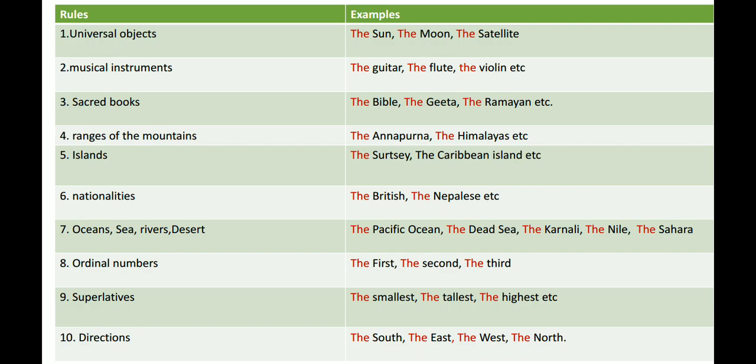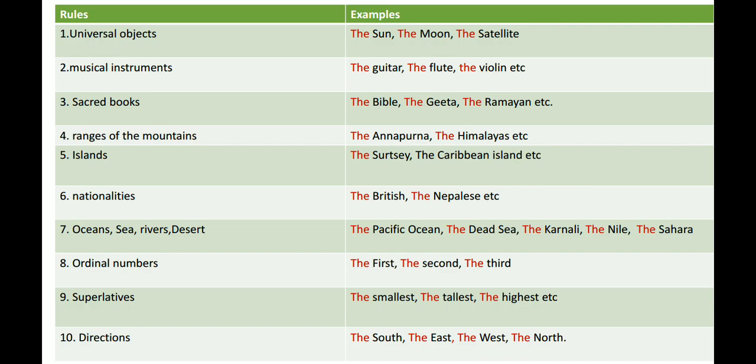Rule number 1, universal objects. Before the universal objects, we have to use the. For example, the sun, the moon, the satellite. Number 2, musical instruments. Before musical instruments like the guitar, the flute, the violin, we have to use the. Similarly, before sacred books or holy books, we have to use the. For example, the Bible, the Gita, the Ramayana.